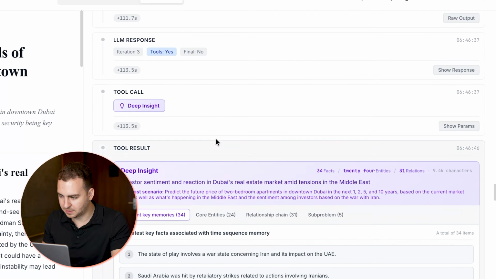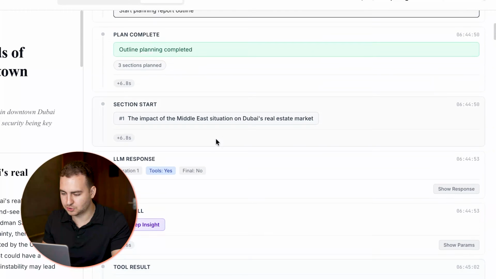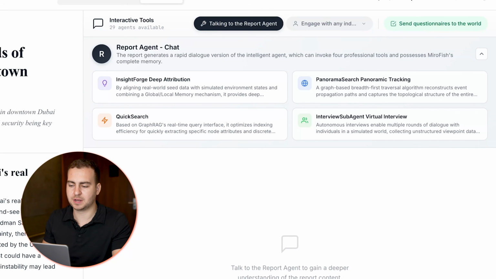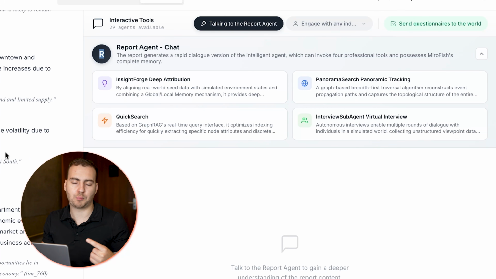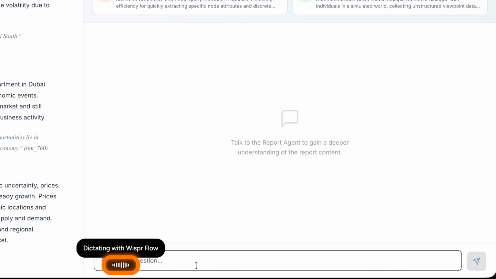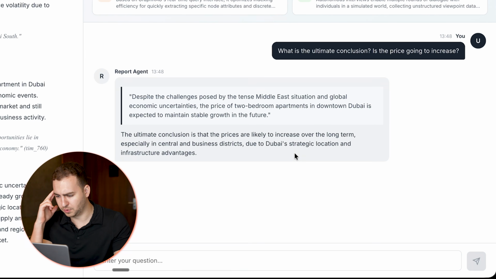Now again, I'm not going to bore you just by reading through everything, but if I can come back up here, there is a button that says like deep interaction. Yeah, so it says entering deep interaction. So we can press that button now that the report is generated. And what we can do is just ask any general question that we want to the report agent. That will then allow us to interact with the report and get the ultimate result. So what is the ultimate conclusion? Is the price going to increase? Right, so I can dictate that, and let's see what result that gives us.